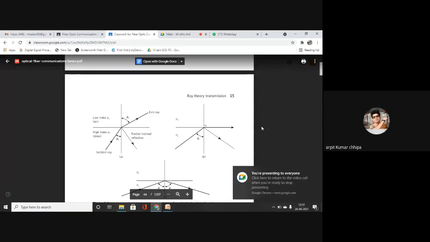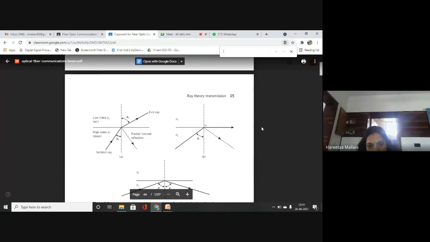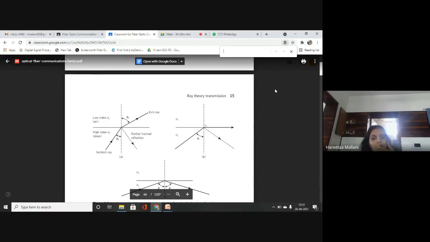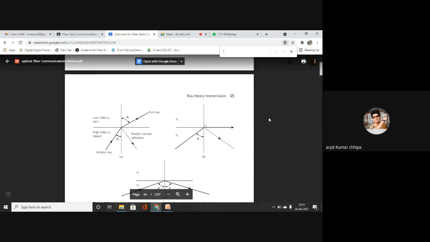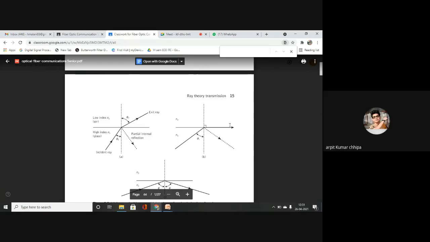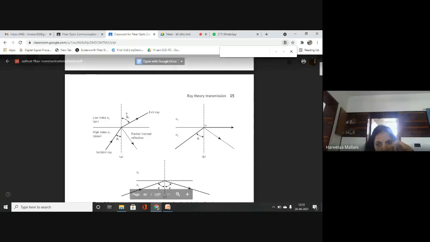The angle of incidence and reflection are related to each other, and the refractive index of the dielectric, by Snell's law of reflection, which states that sin phi 1 upon sin phi 2 is equal to n2 upon n1. Okay, and what is the relation between this incident angle and refracted angle? What is the relation between phi 1 and phi 2?